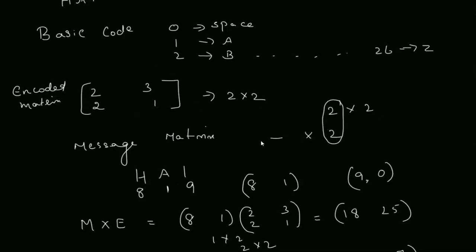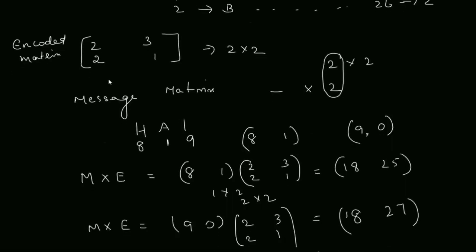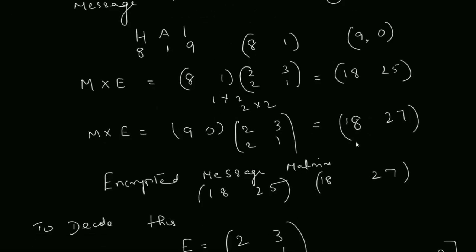This matrix is of order 2 by 2, so the message matrix can be of any order, but the number of columns should be 2. So I have taken a 1 by 2 matrix and a 1 by 2 matrix. Multiplying 8, 1 with the encoding matrix, we got 18, 25. Again the next two alphabets 9, 0, multiplied by 2, 3, 2, 1, we got this. This is the message we have sent to a friend, 18, 25, 18, 27.